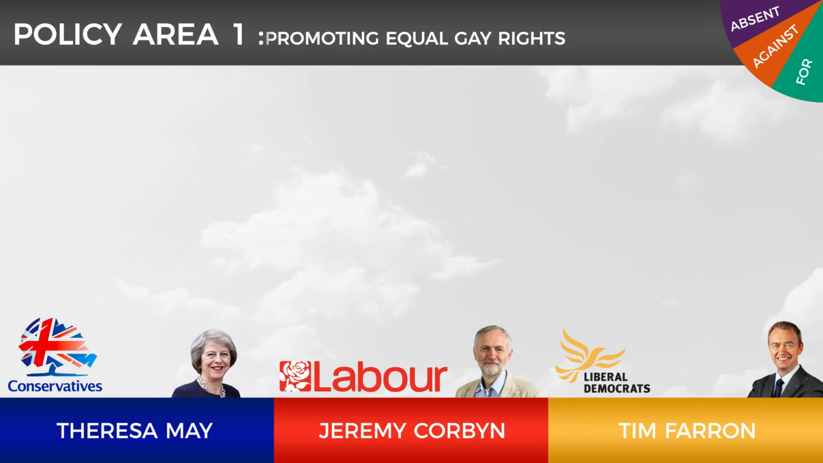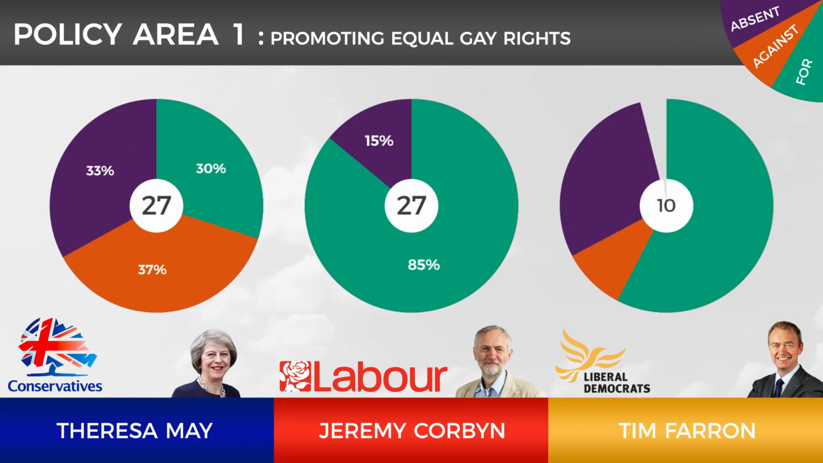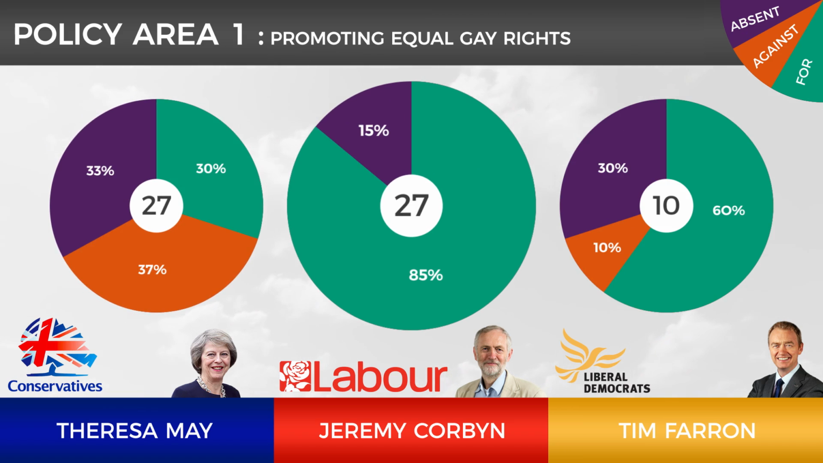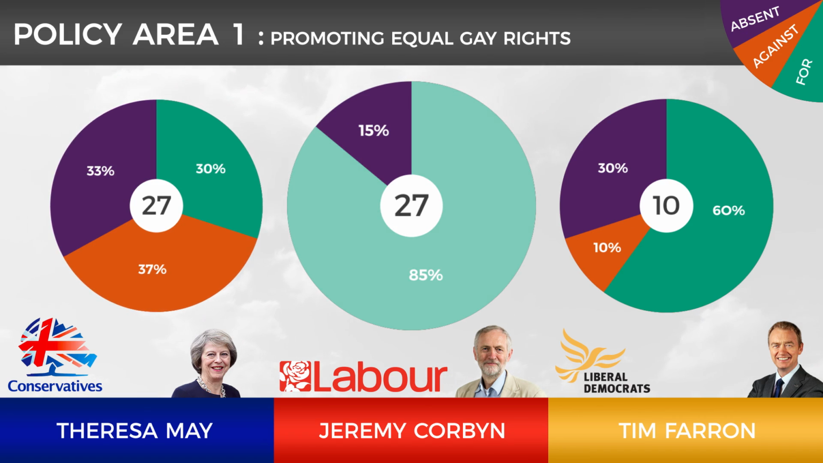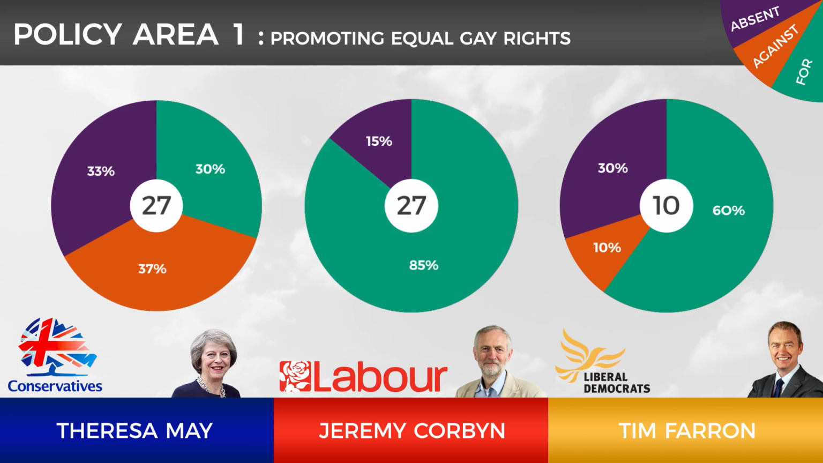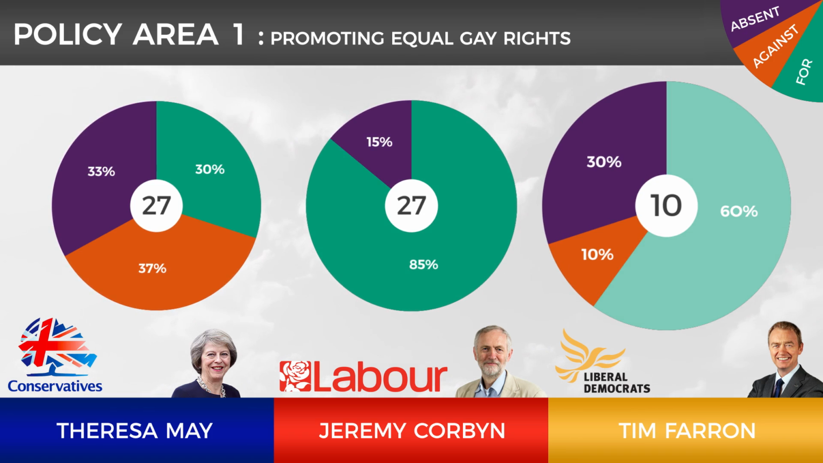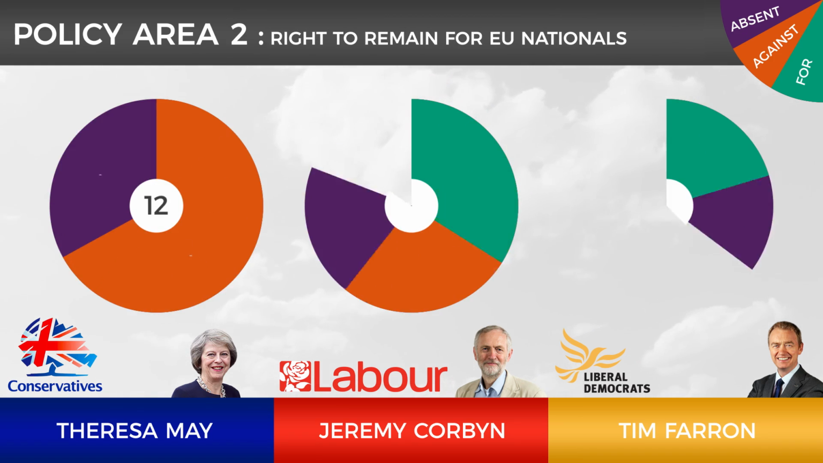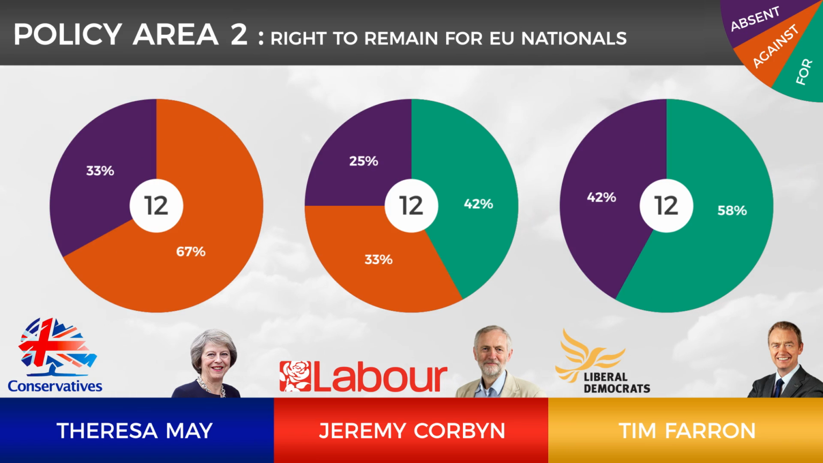The first policy area we're going to look at is about promoting equal gay rights. Theresa May seems mixed on this subject, but voted against promoting equal gay rights more than she has voted for them. Jeremy Corbyn's voting record strongly supports equal gay rights, having never voted against them. Likewise, Tim Farron also seems to be a strong advocate for equal gay rights, having voted for them 60% of the time.